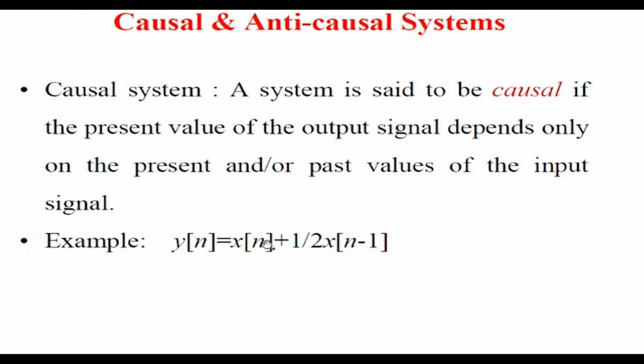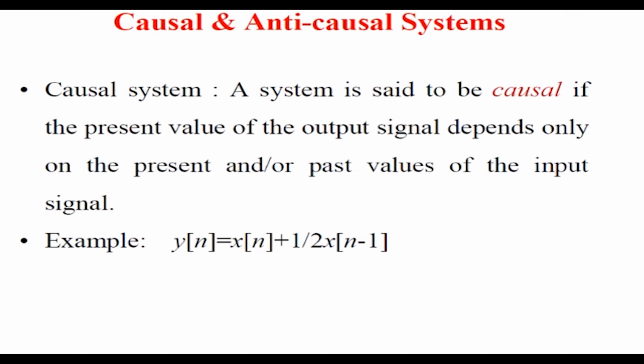It depends upon x, the input, plus some function of the input. You can see that my output at n, the present value, depends upon the present value of the input and the previous or past value, n minus 1. So this type of system I call a causal system.